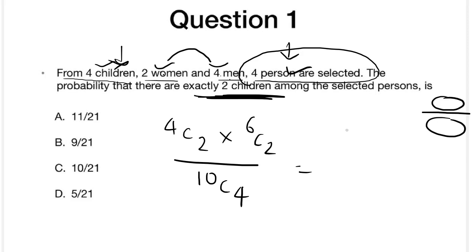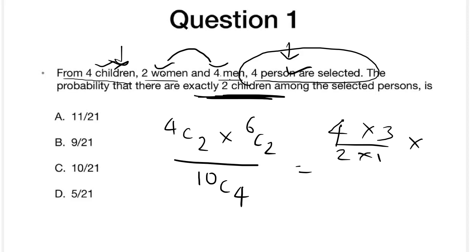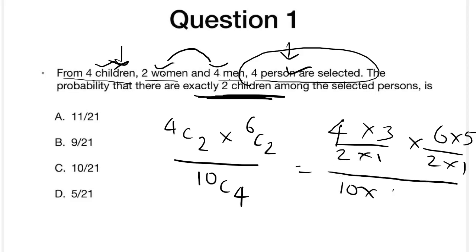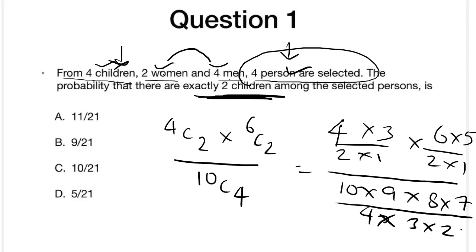So 4C2 is nothing but how much? In the exam you need to do it like 4 into 3 divided by 2 into 1, into 6 into 5 divided by 2 into 1, divided by 10 into 9 into 8 into 7 divided by 4 into 3 into 2 into 1.